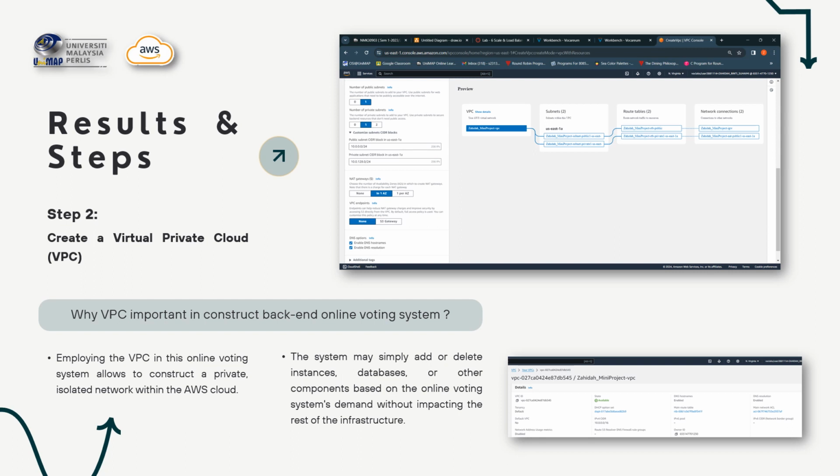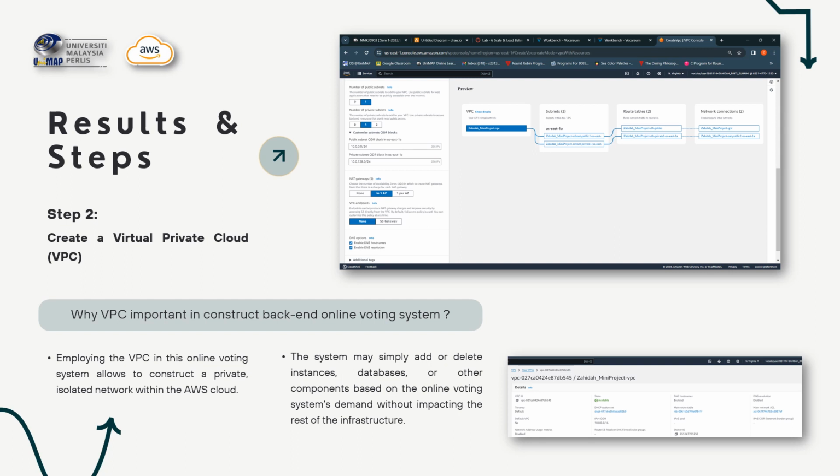After we go to the AWS website, we need to create a virtual private cloud, which is a VPC. Why do we need a VPC in constructing the back end of the system? Employing a VPC in this online voting system allows us to construct a private, isolated network within the AWS cloud.